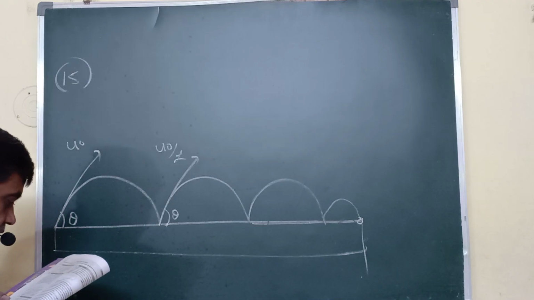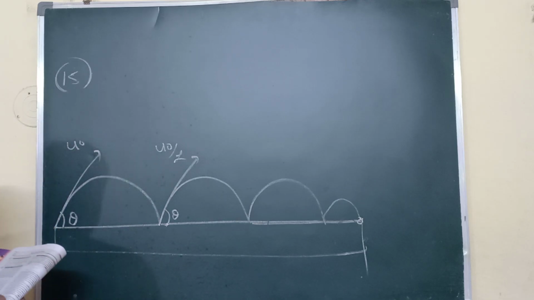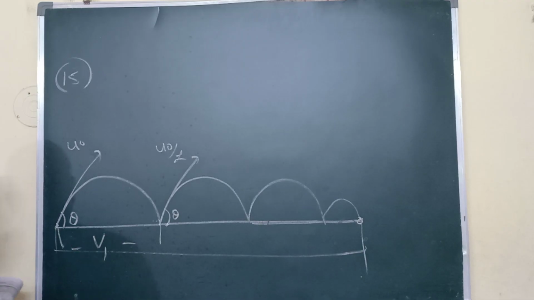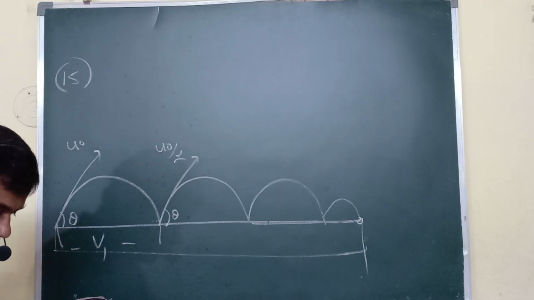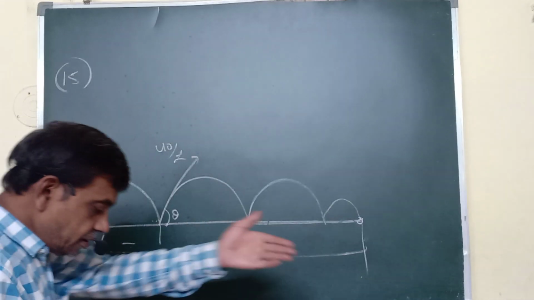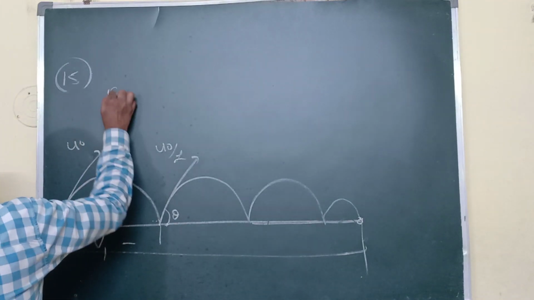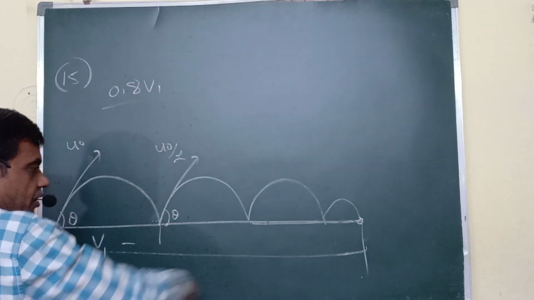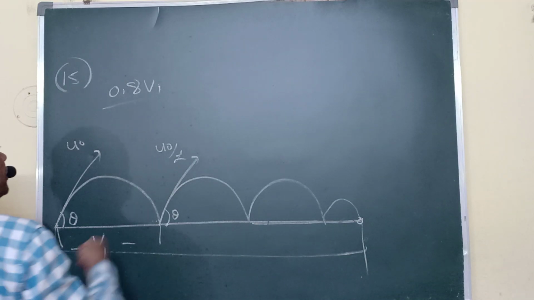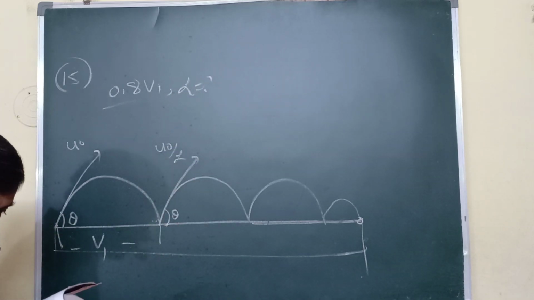Here, one important point is given. The magnitude of average velocity in the first duration is v1. Another condition given is that the magnitude of average velocity in the total journey, over the total duration, is 0.8 v1. If that happens, then find alpha. So that is the question.